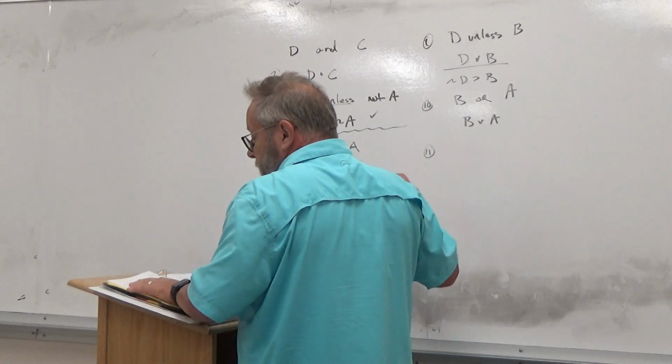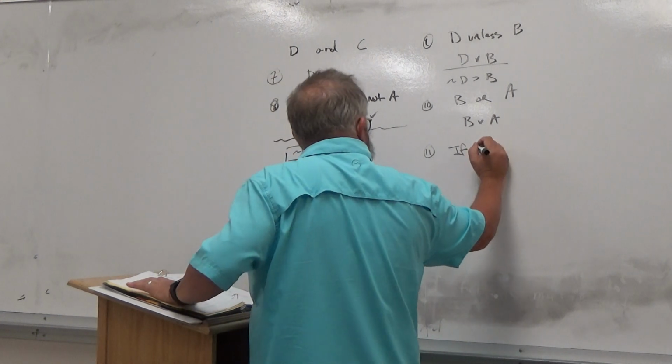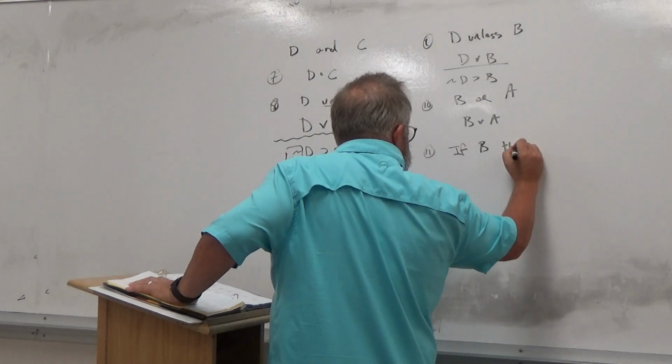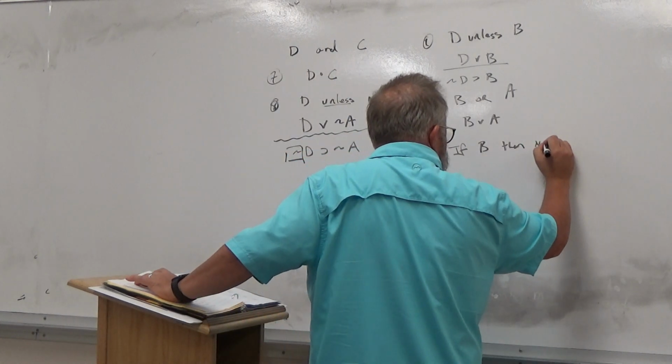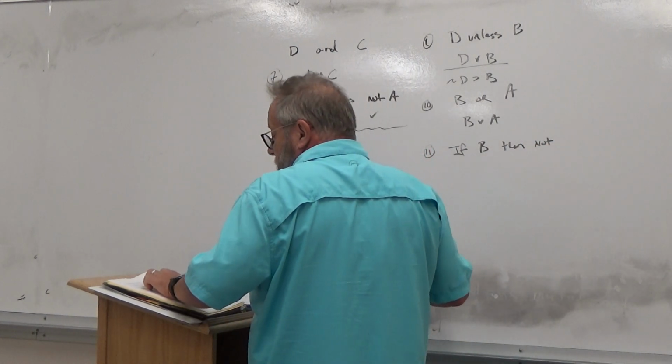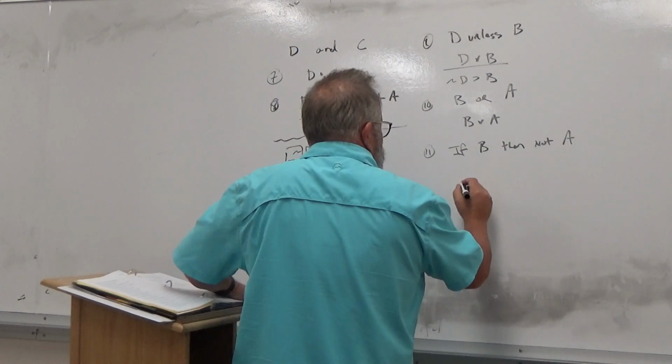So 11, if Bob likes beagles, that's B, then, and it says, it is not the case that, so I'll just say not, and then it says Al likes Airedales, so that's A. Okay.